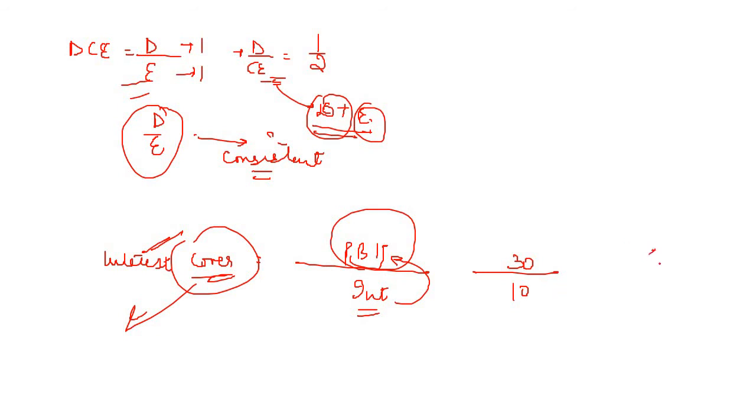If the interest cover is less than 1, that means the profits are not even enough to repay your interest obligations, right? And that is a trap that the organization will be in if the interest cover is less than 1, right?